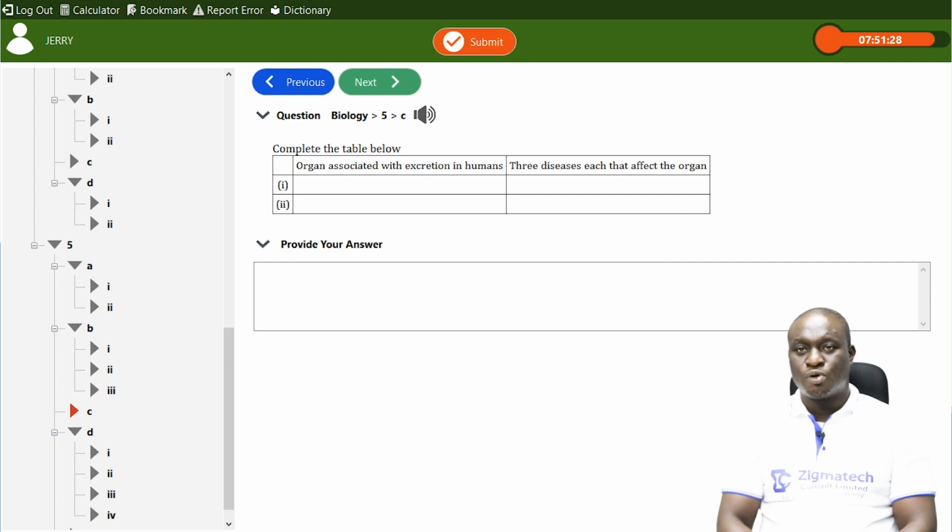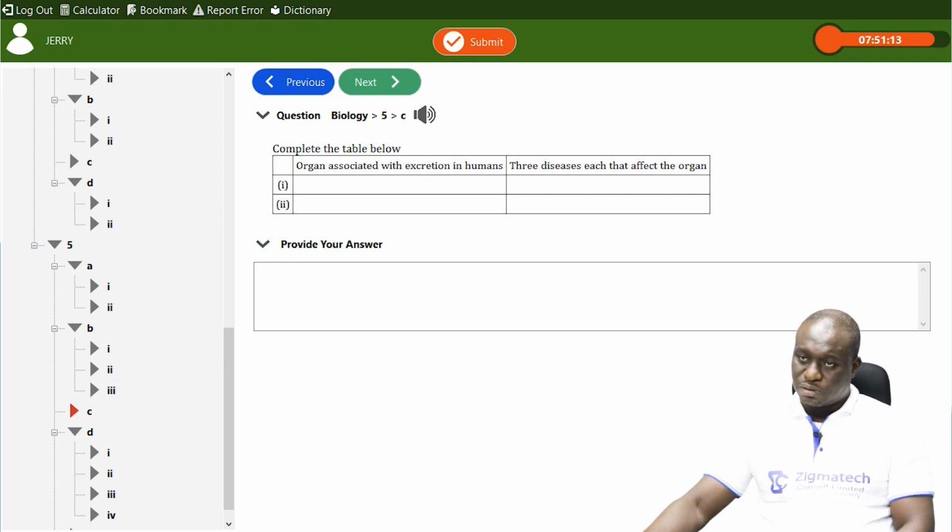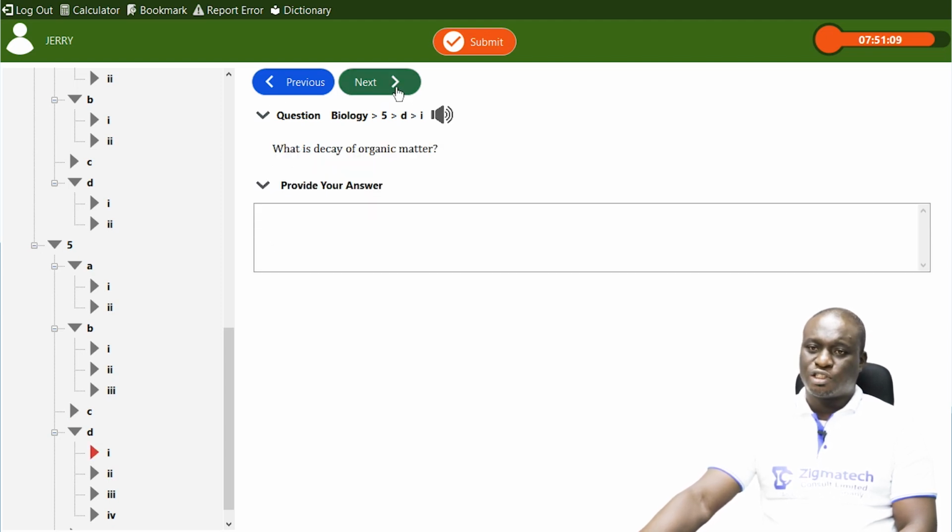We also have bronchitis, which is also a kind of disease that affects the lungs. We also have asthma, which is related to bronchitis and affects the lungs, a respiratory disease. All right, moving to the next question.